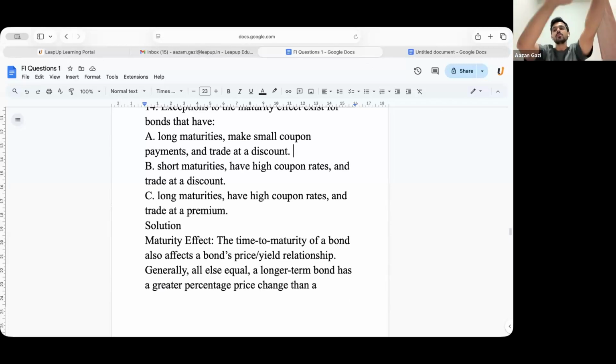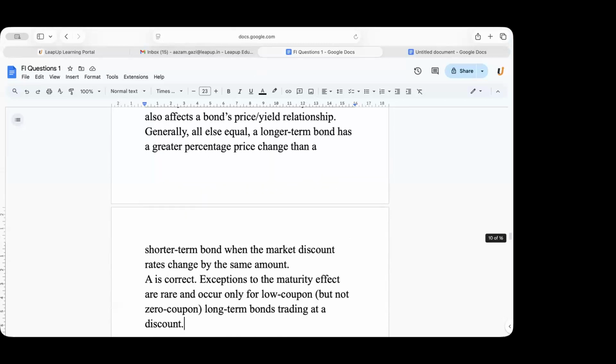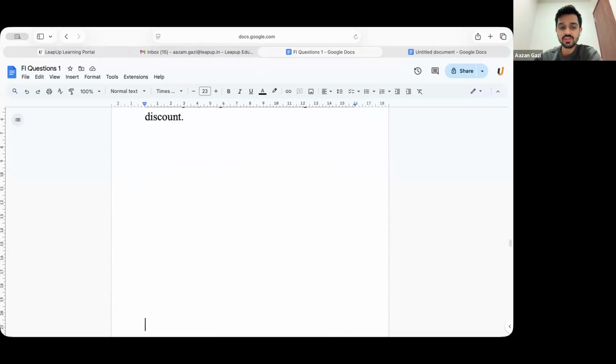Clear? 26 students, are we clear with maturity effect and the exception to the maturity effect? Yes, sir. Okay, perfect. Let's move on to the next question.